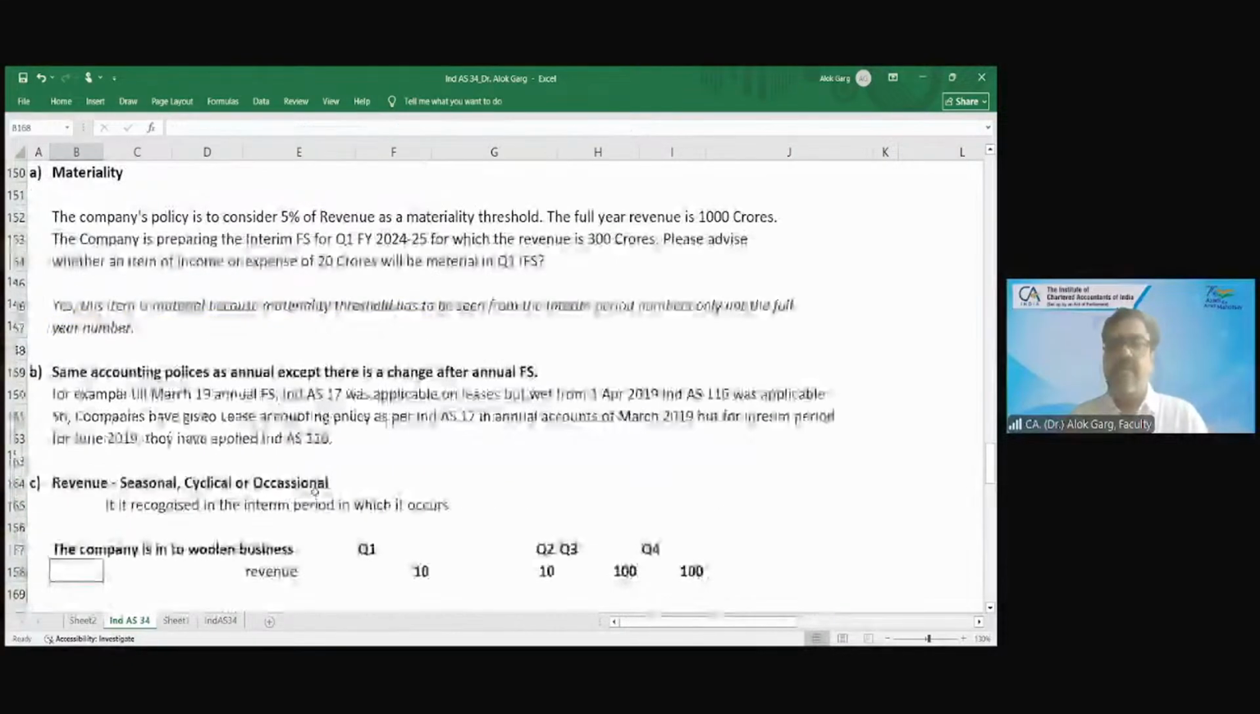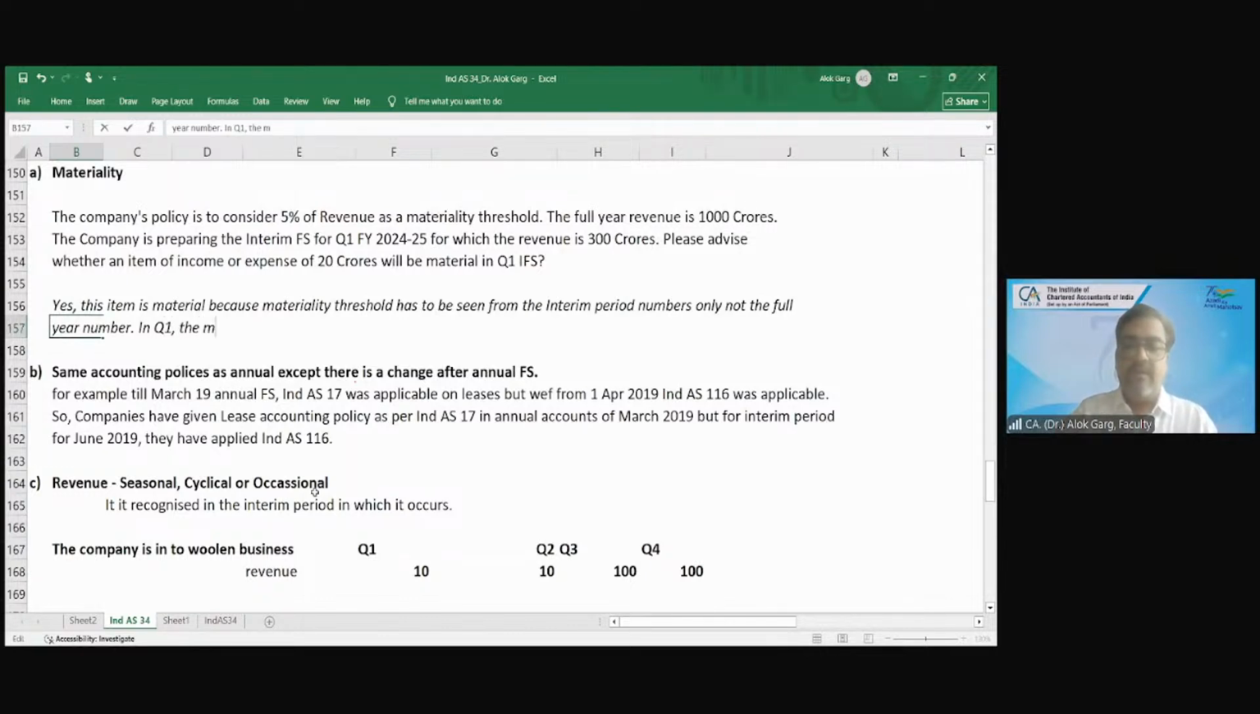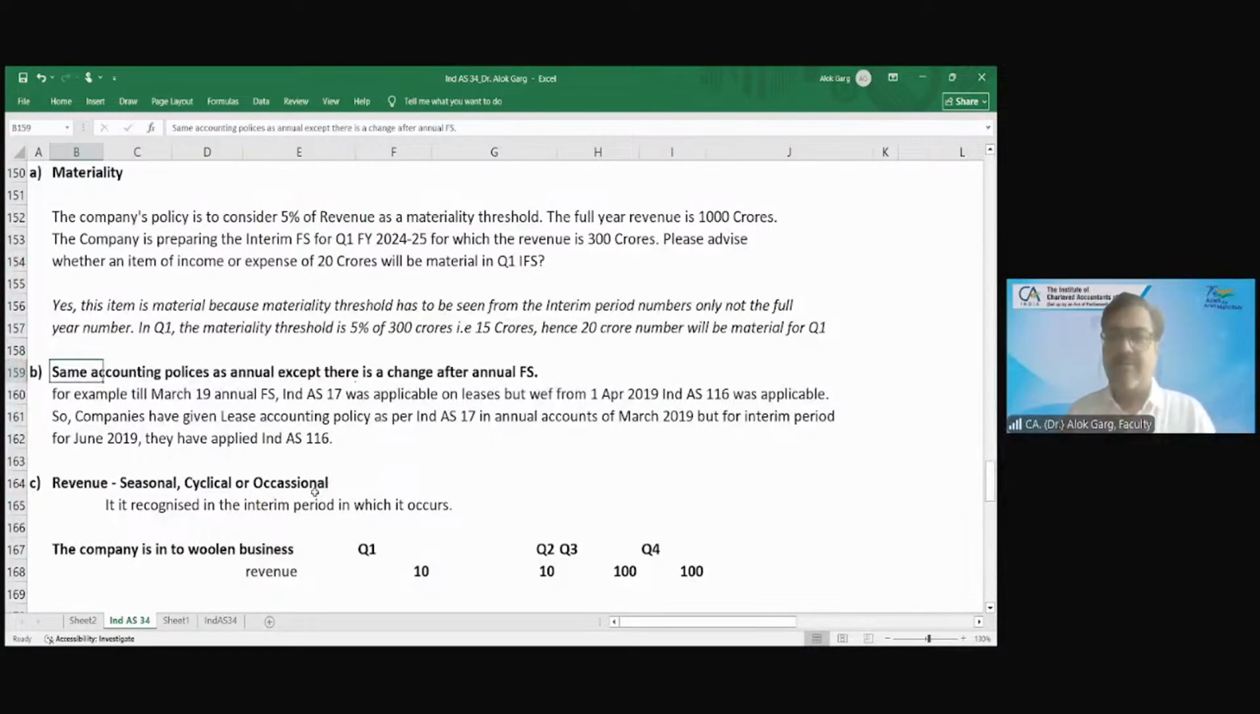So, in Q1, the materiality threshold is 5% of 300 crores. That is 15 crores. Hence, the 20 crore number will be material for Q1. Perfect.